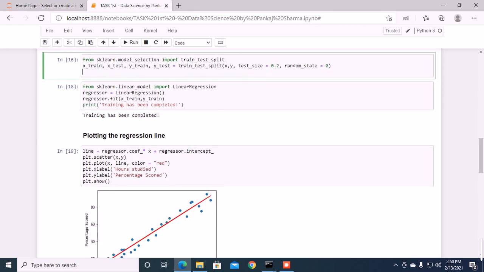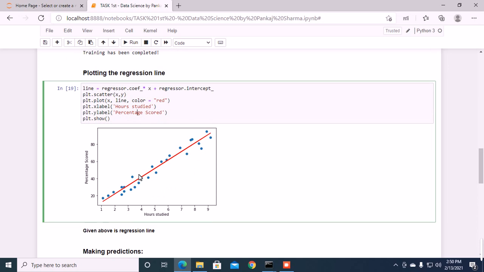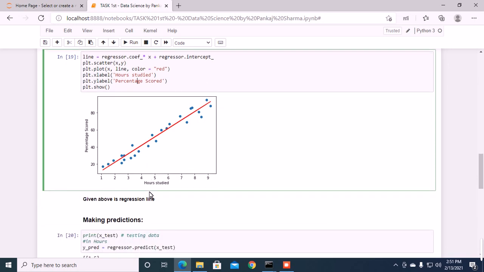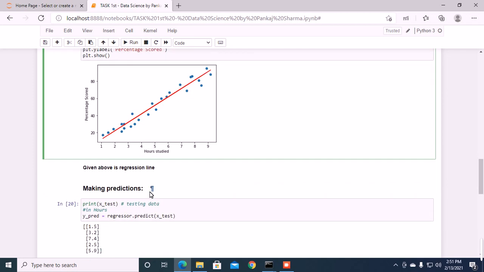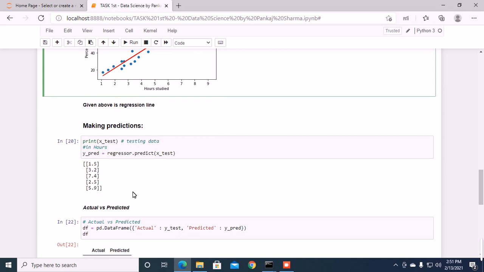Now the third step, the major step, is to plot the regression line. Given is the regression line of the data set provided by Spark Foundation for supervised machine learning. Now we are predicting the data which is given in hours. We have used the print statement to print and predict the given values.